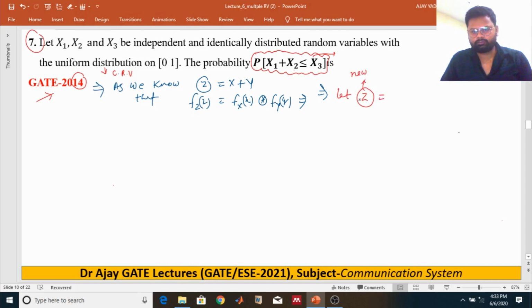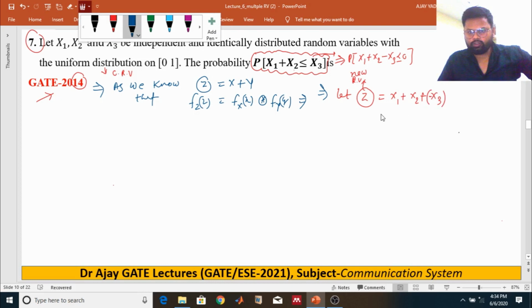This probability can also be written as the probability of x1 plus x2 minus x3 less or equal to 0, right? So we take a new random variable z, which is x1 plus x2 minus x3, or we can say plus or minus by moving it to this side, right?